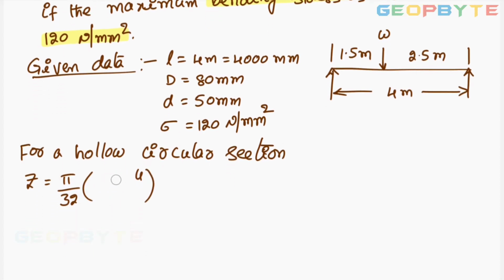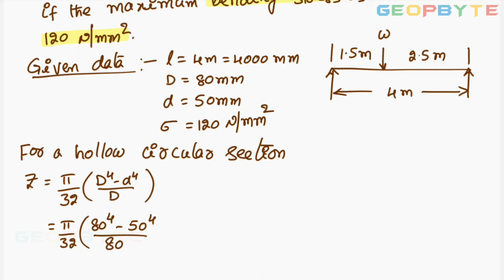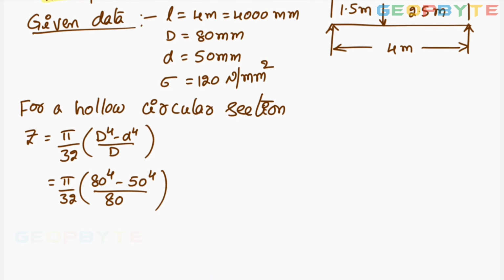Let me write it clearly. Clarity in the information is important. Capital D power 4 minus small d power 4 by capital D. It is pi by 32 into 80 power 4 minus 50 power 4 divided by 80. You simplify this value for getting approximately 425595.6 mm cube. That is the Z value.